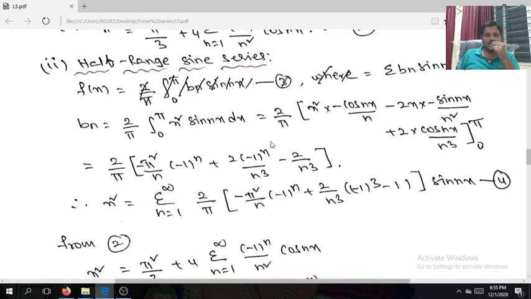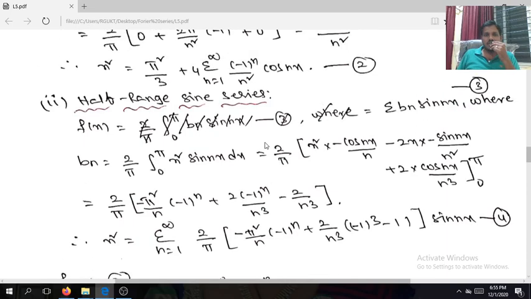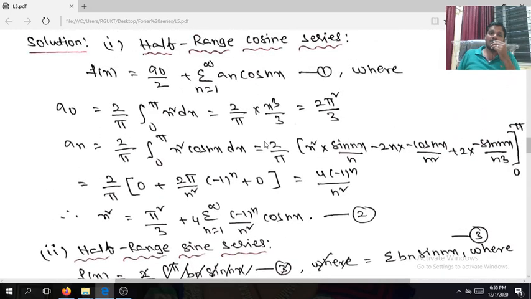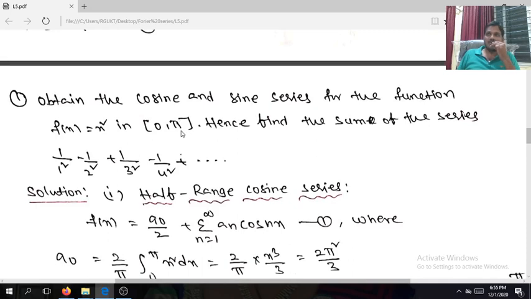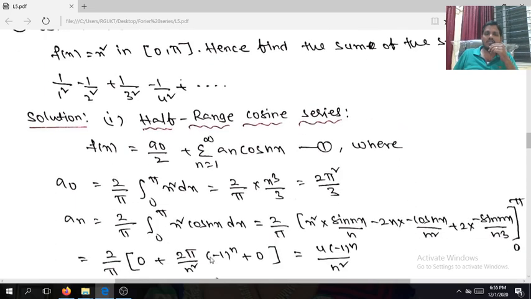Is it clear? Consider the difference between the Fourier series for a periodic function in the interval minus pi comma pi, and the Fourier series expansion in 0 comma pi. In case of 0 comma pi, we don't expect any negative value of x. Here, the function f of x equal to x square in minus pi comma pi is enough for a Fourier series expansion.